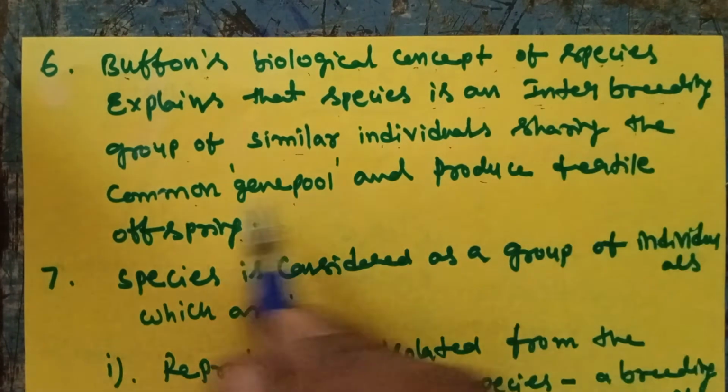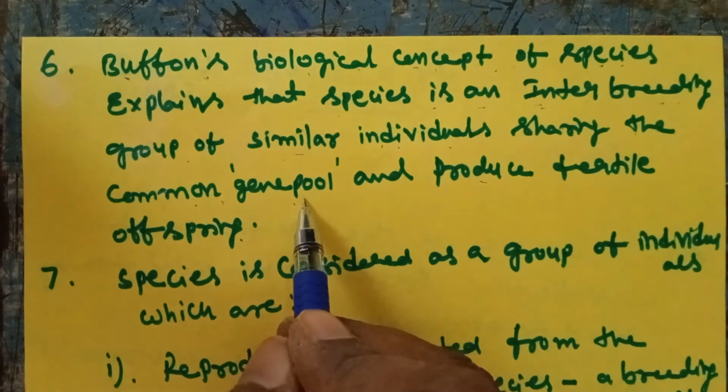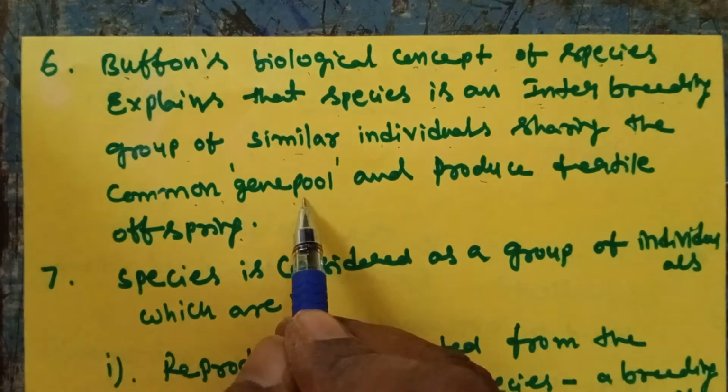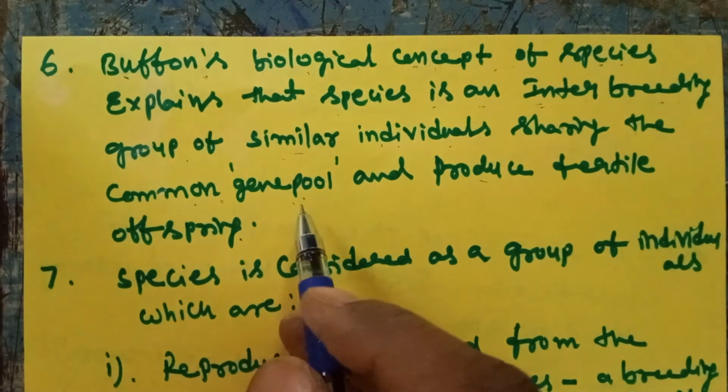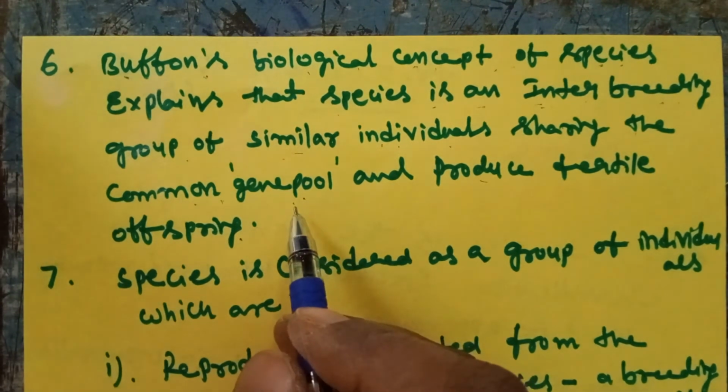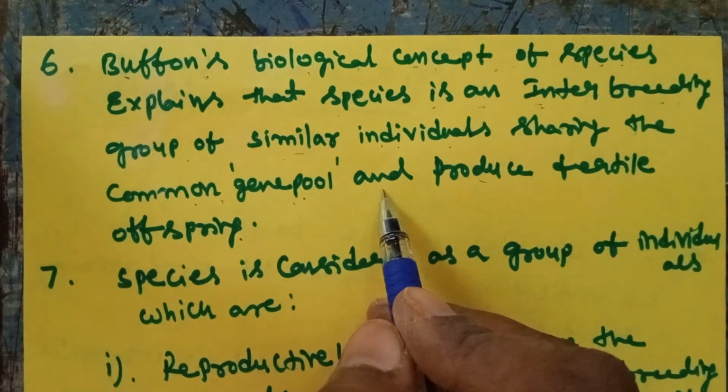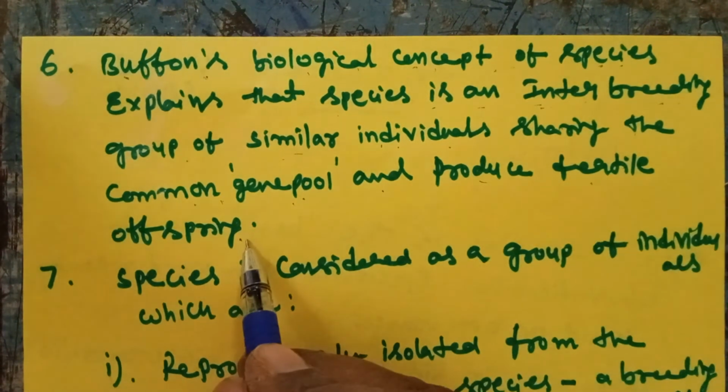For example, human beings have 46 chromosomes, 23 pairs, and the offspring also has 46 chromosomes, 23 pairs, and is fertile.